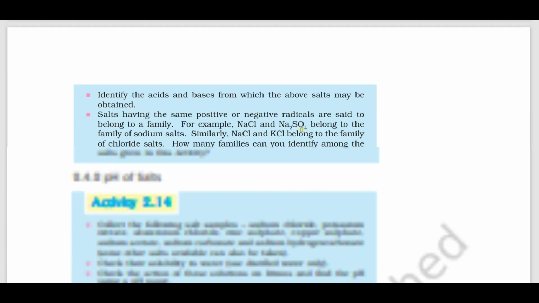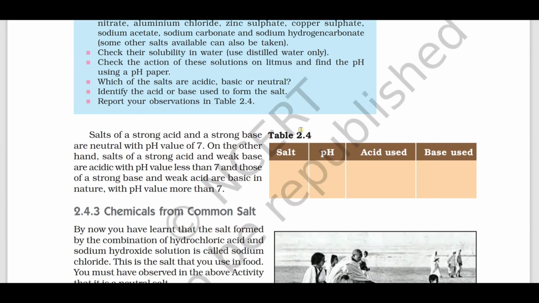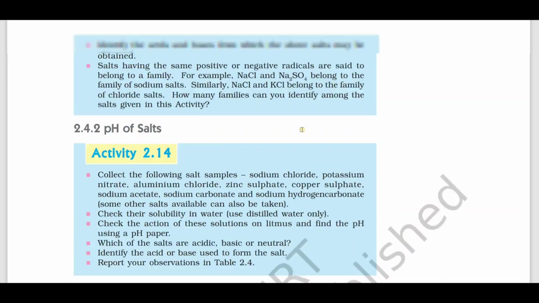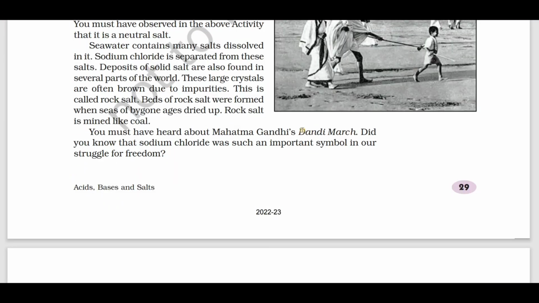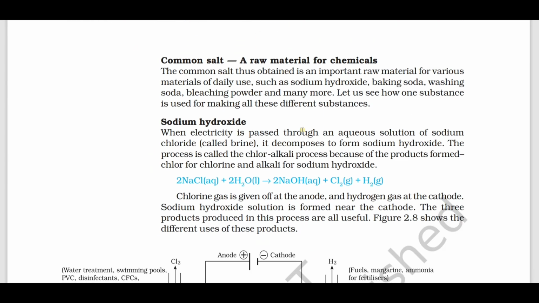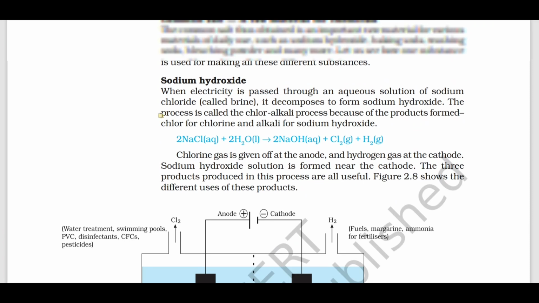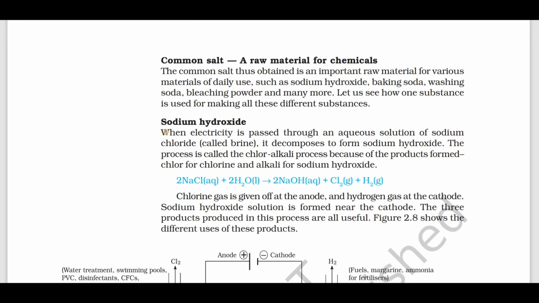Now more about salt. Family of salts, definite 2-mark question. The reaction when electricity is passed through aqueous solution of sodium chloride is called what? Brine.